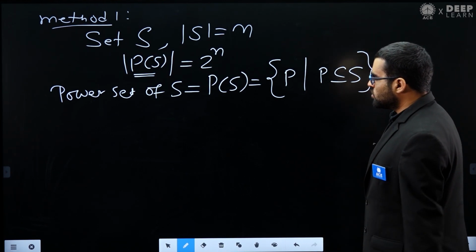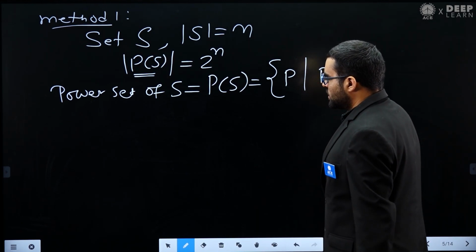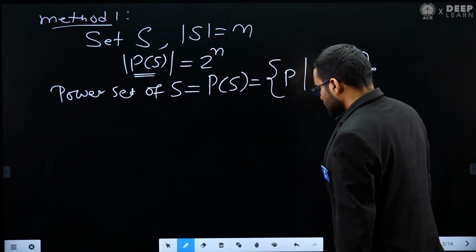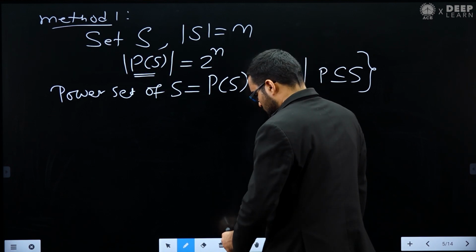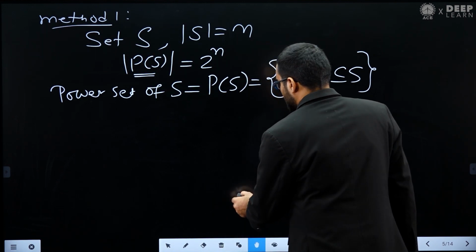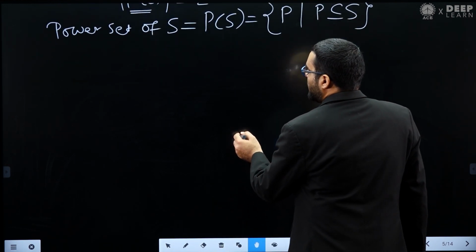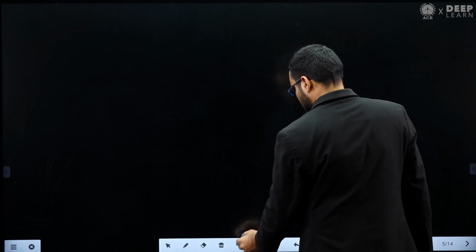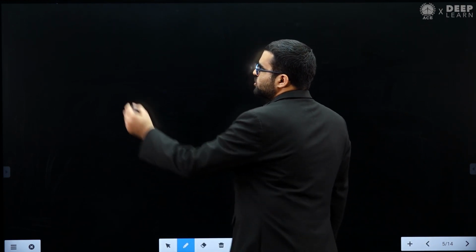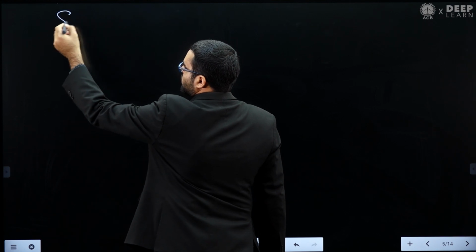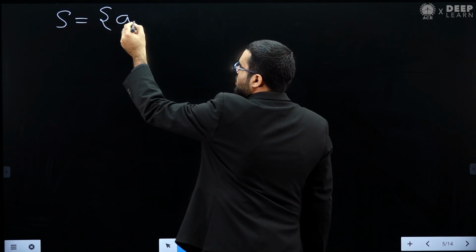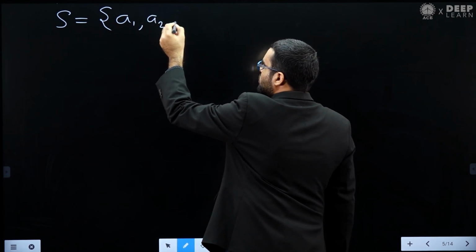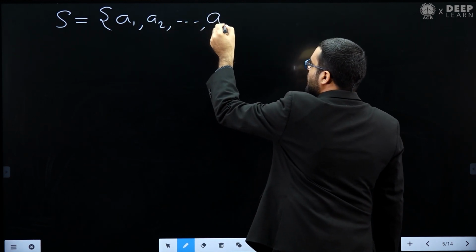Now the next concept that we need to see is this. Let's assume that you have a set S, and in this set S there are n elements, A1, A2, A3 and so on, total An.